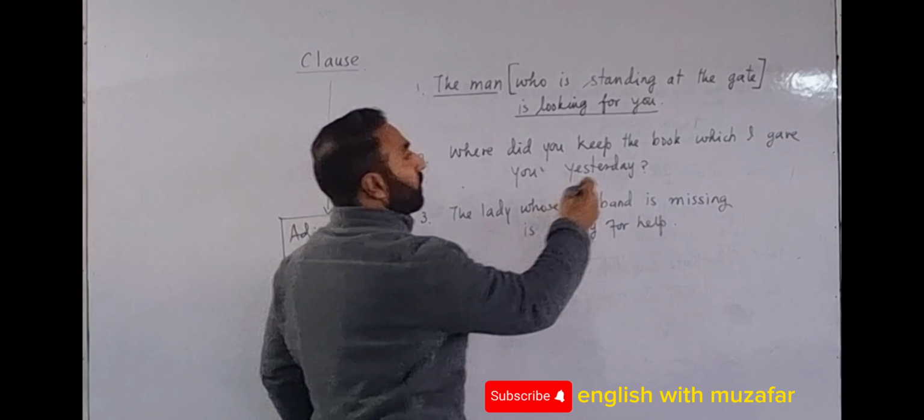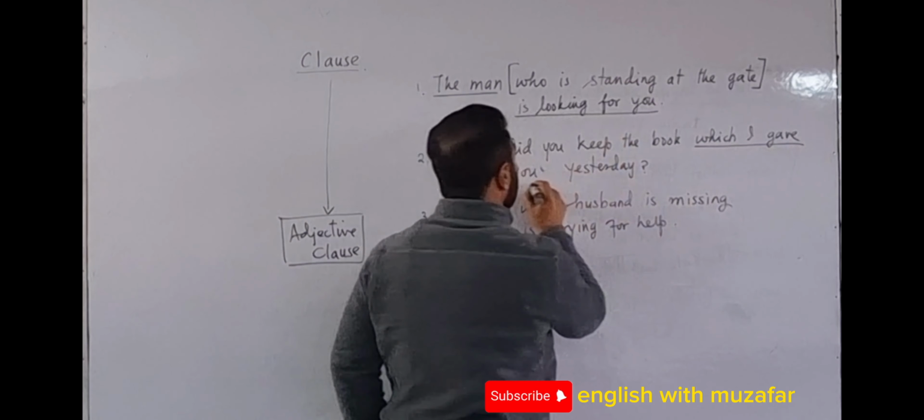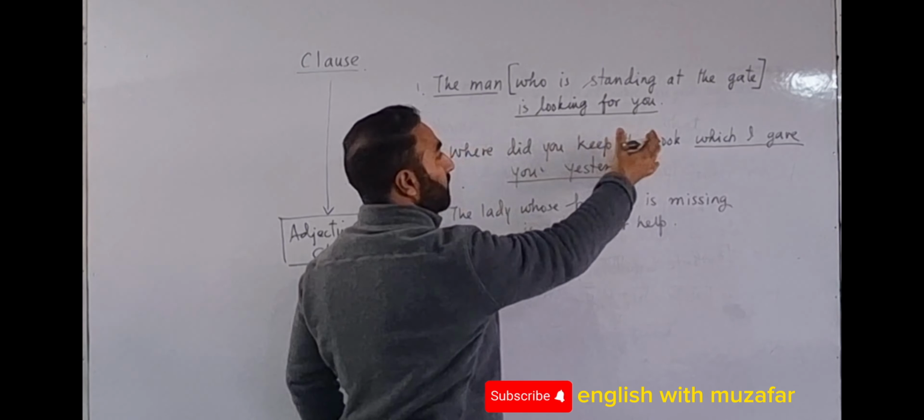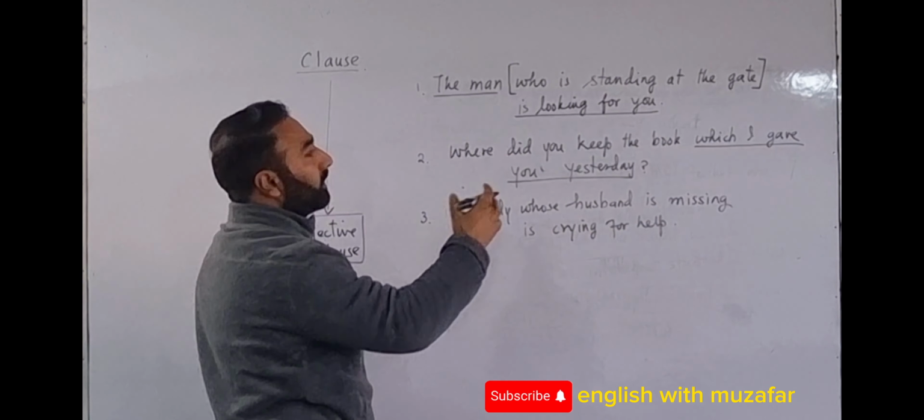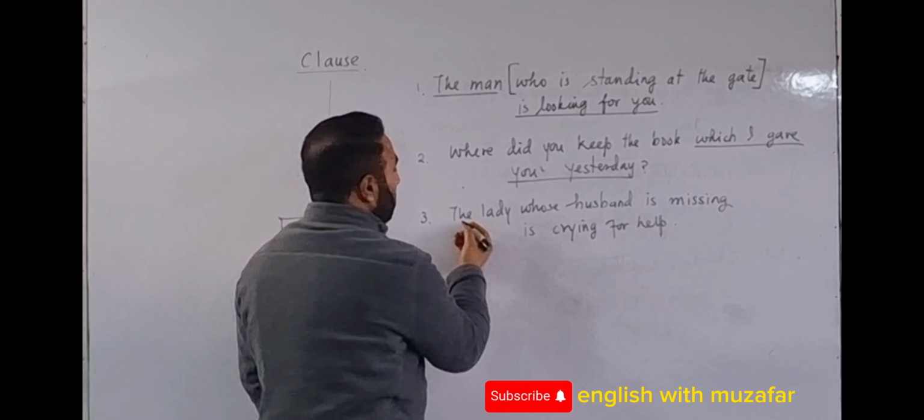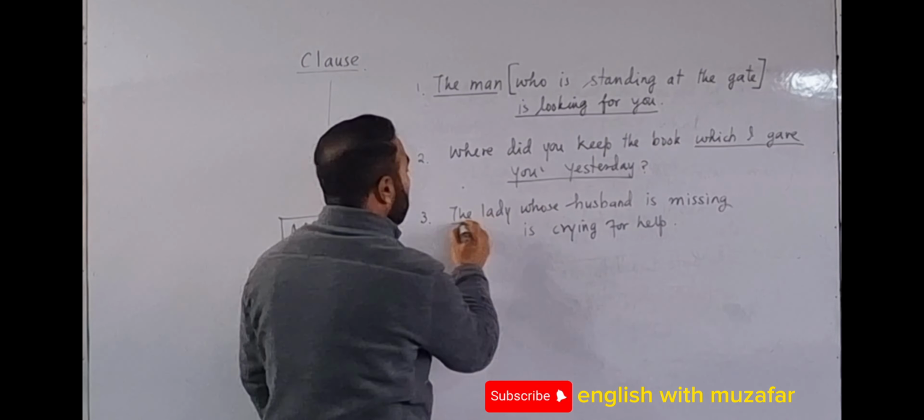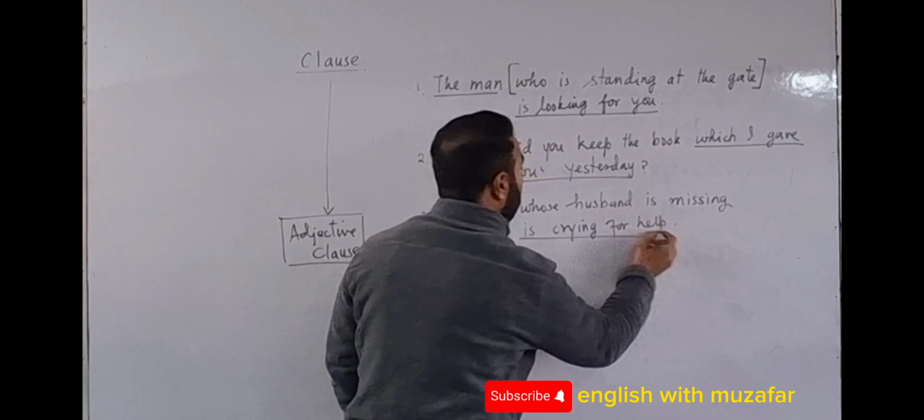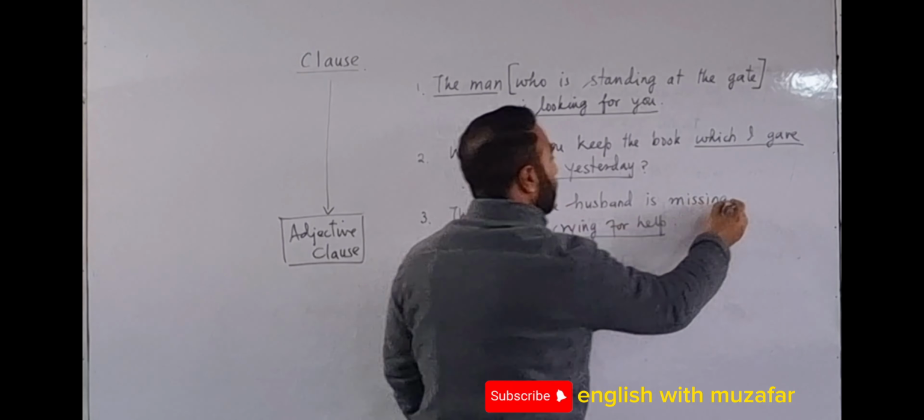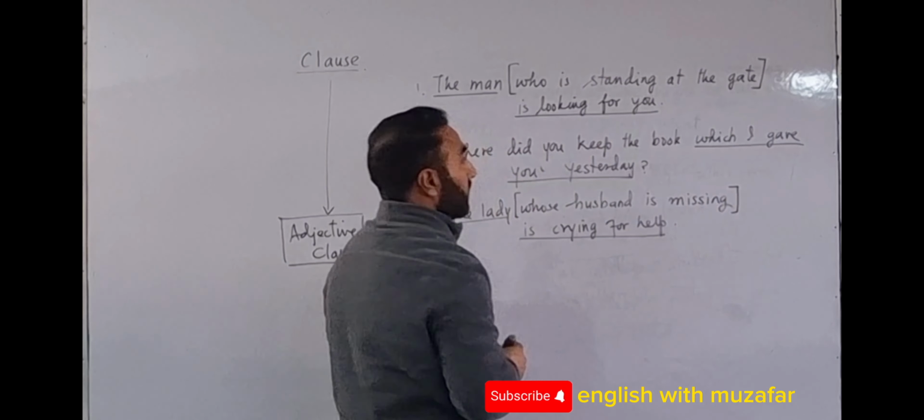Where did you keep the book which I gave you yesterday? This is one clause: where did you keep the book? Another is which I gave you yesterday. Here, the lady whose husband is missing is crying for help. The lady is crying for help. Which lady? Whose husband is missing.